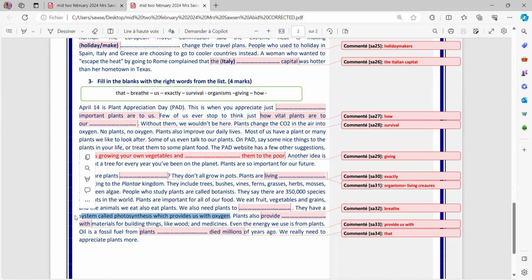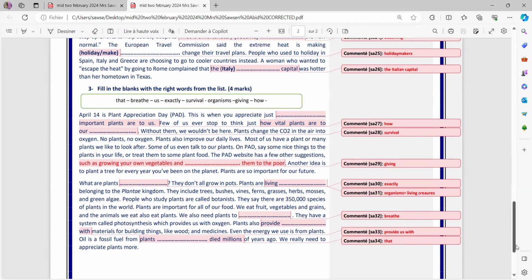Okay. Plants also provide us, here the same expression is repeated twice. So provides us with materials for building things like wood, medicines. Even the energy we use is from plants. Oil is a fossil fuel from plants that died millions of years ago. We really need to appreciate plants more. Okay, that was a correction.